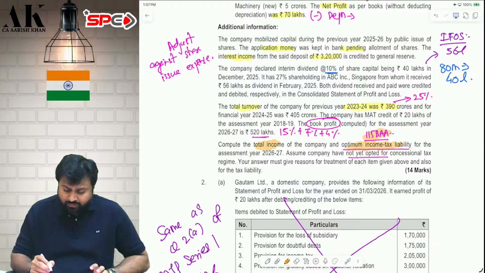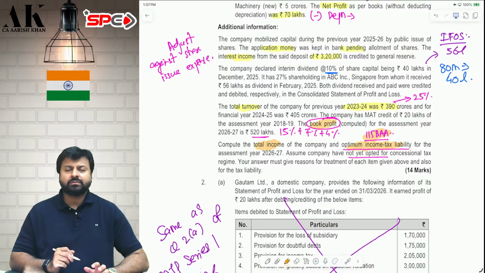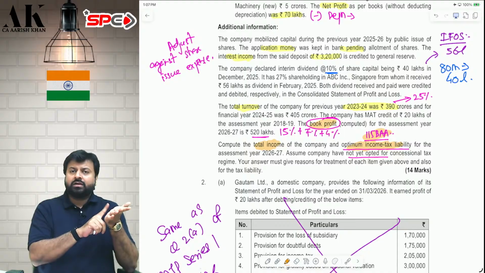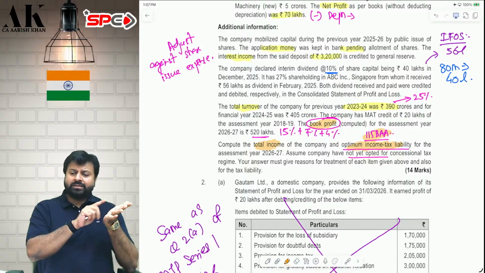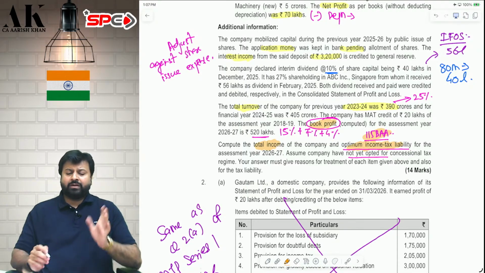Therefore, we need to follow 115BAA also. Book profit is also given. So, we will make 3 computations. First, total income and tax as per normal provisions. Then, as per book profit. Then, we will compare that with 115BAA.